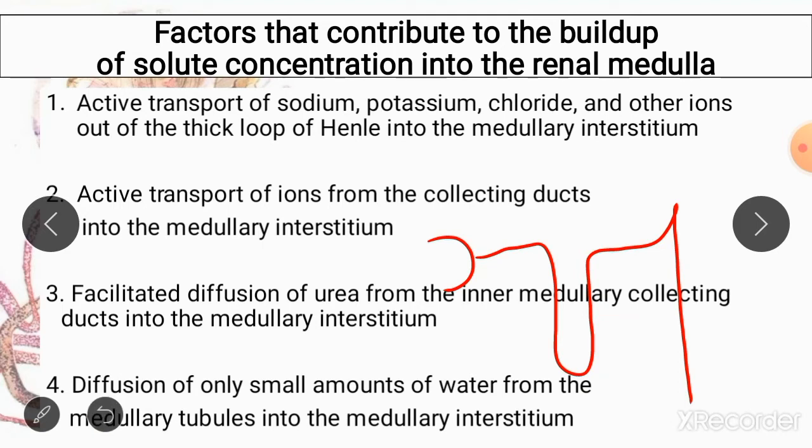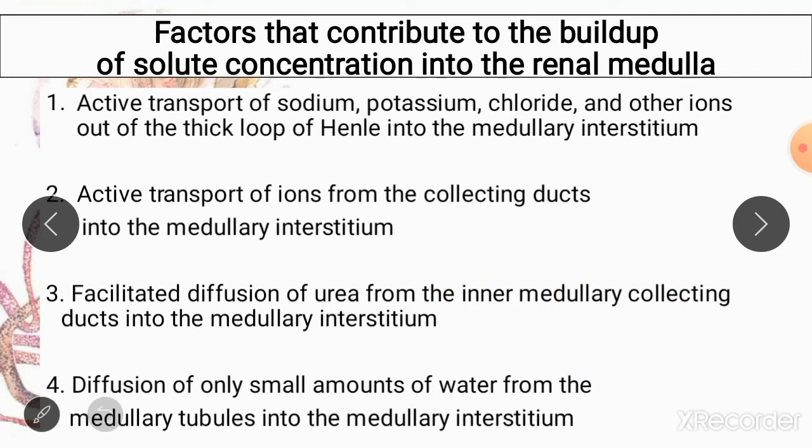And your late distal convoluted tubule and your collecting tubules and ducts are impermeable to water when there is no ADH present. So no water is going to enter from your ascending loop of Henle and from the early portion of your distal convoluted tubule into the interstitium, and this is going to help in maintaining the osmolarity of your renal medulla.